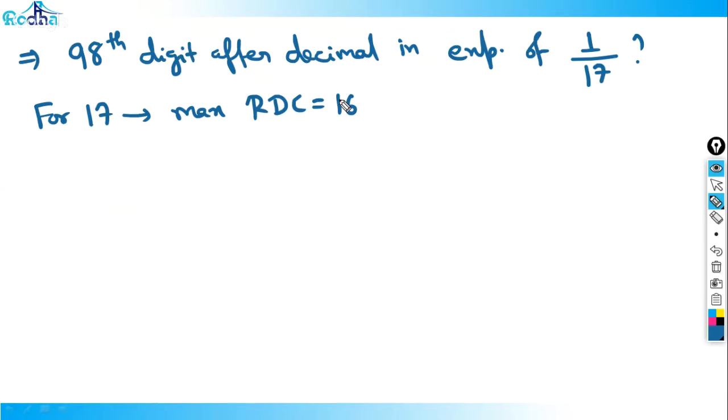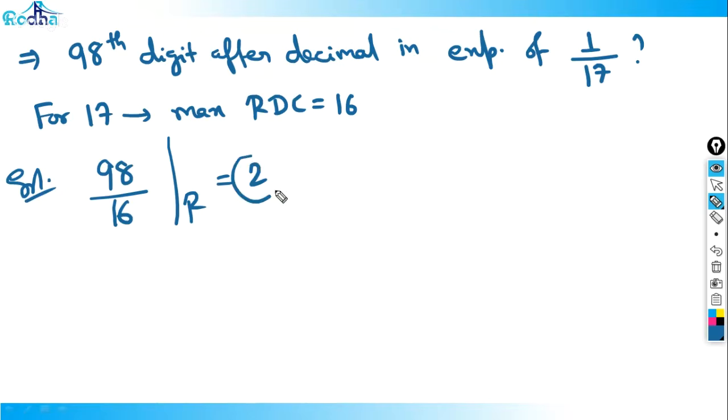in the decimal part. So what is the value of 1 by 17? Don't use a calculator for 1 by 17. This question can be in CAT directly. What is the value? 0.0588. So the 98th digit basically means I want 98 by 16 remainder. 98 by 16 remainder is what? 2.